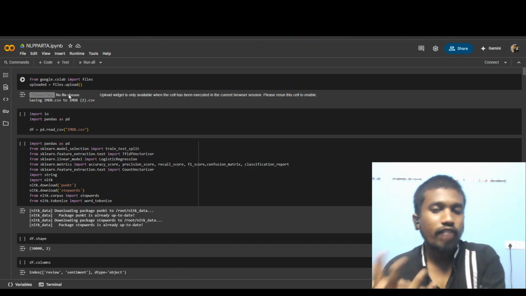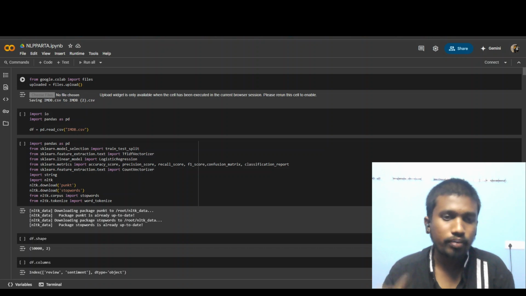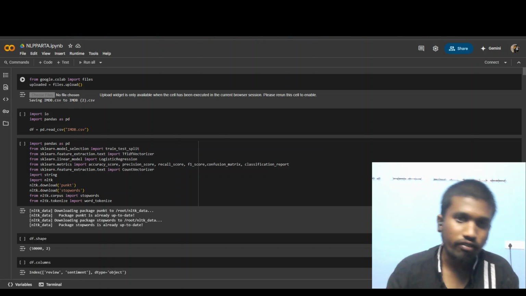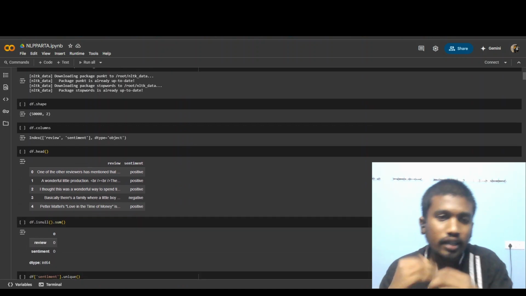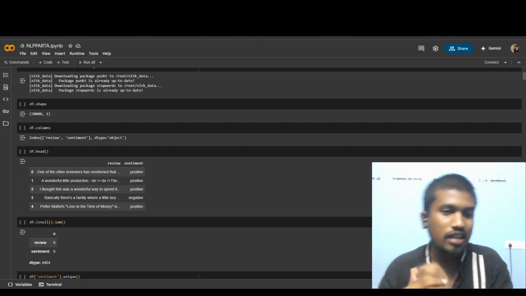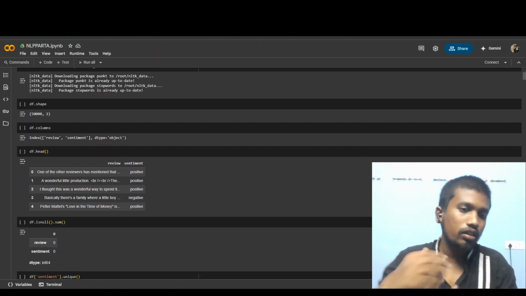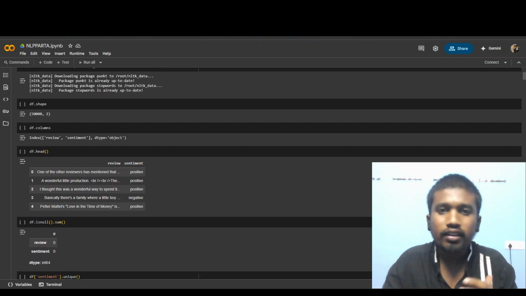After importing the data, we have to import all the necessary libraries like NumPy, Pandas, Matplotlib, Seaborn, and sklearn: model selection, feature extraction, linear model, everything we have to import. And after that, we have to go through the data, how the data has been distributed, what are all the rows and what are all the columns, in which column which type of data has been given. We have to analyze all this for a better understanding of the data so that we can